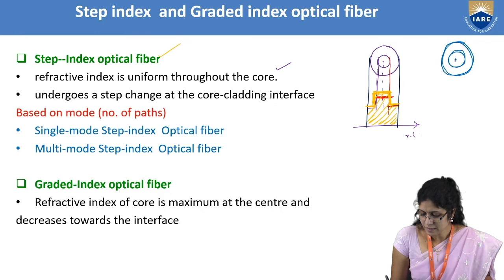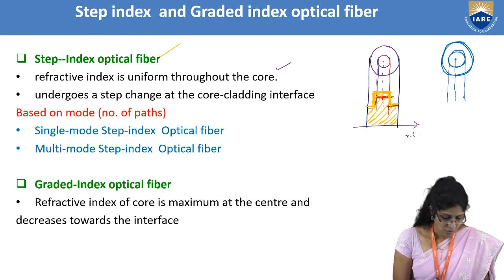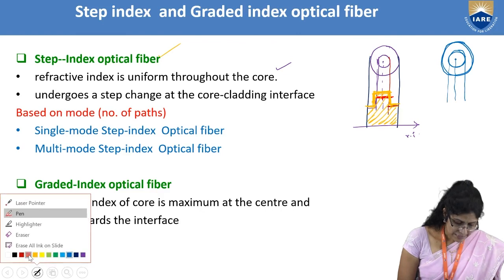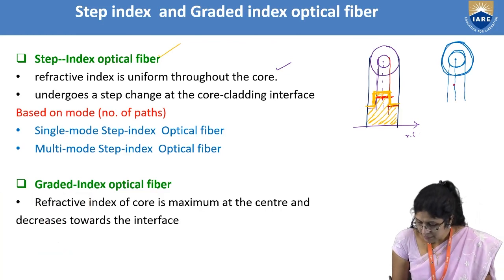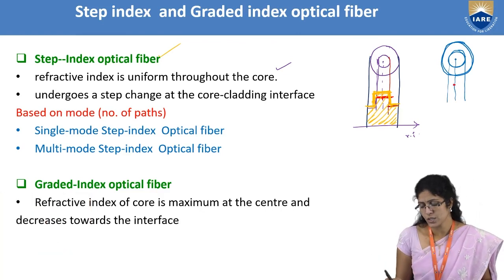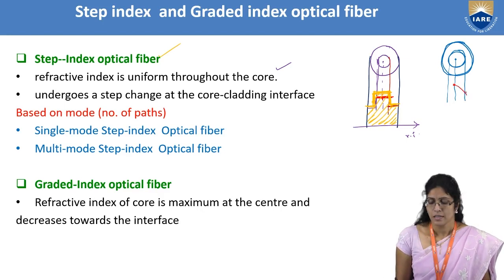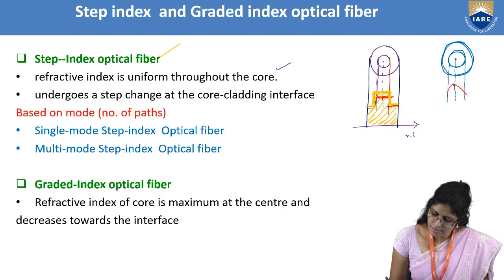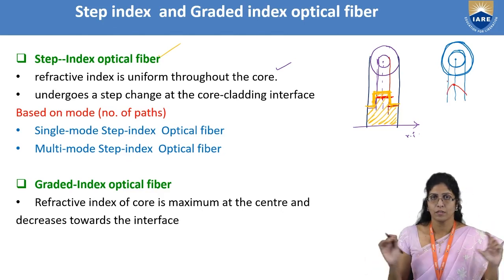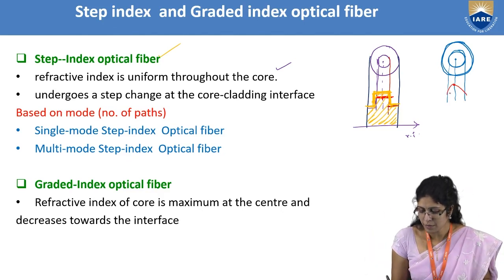From the center, the refractive index of the core will be maximum, and when I move towards the edges, the refractive index will decrease. The same on the other side, because this is a cylindrical arrangement, right?